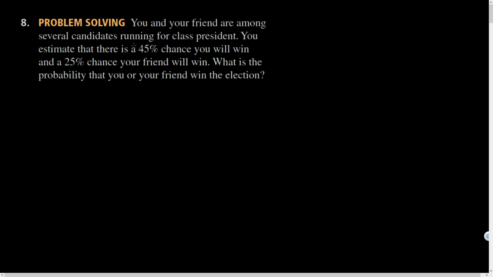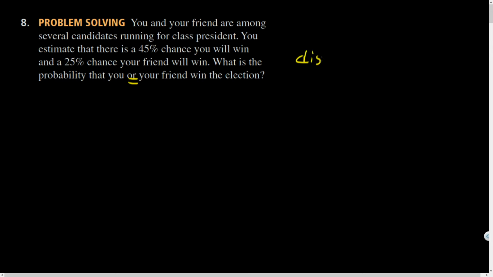Hey, you and your friend are among several candidates running for class president. You estimate there is a 45% chance you win, and a 25% chance your friend will win. What is the probability that you or your friend win the election? Now, is it possible that both you and your friend win at the same time? Well, you're running for the same position. You can't both win. And so, no, there's no overlap.